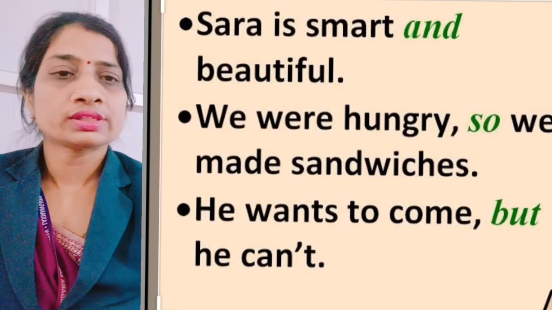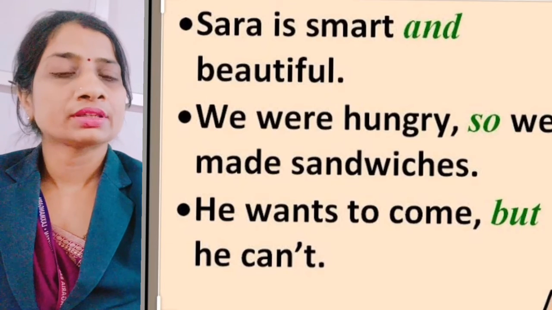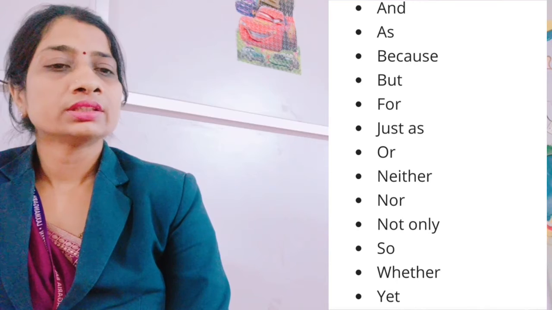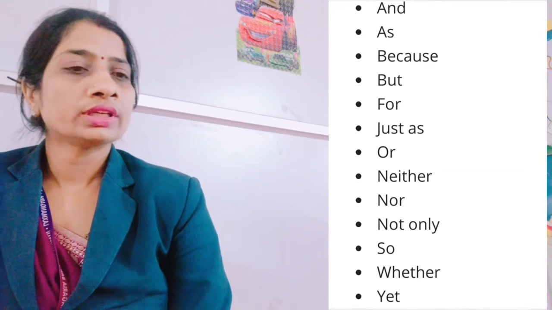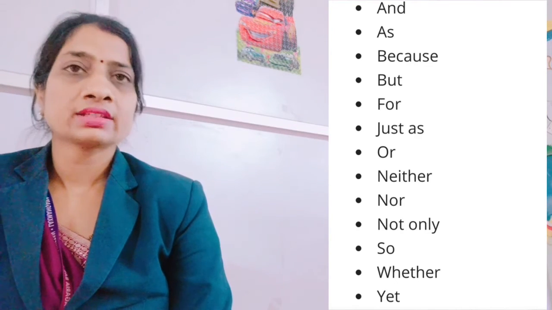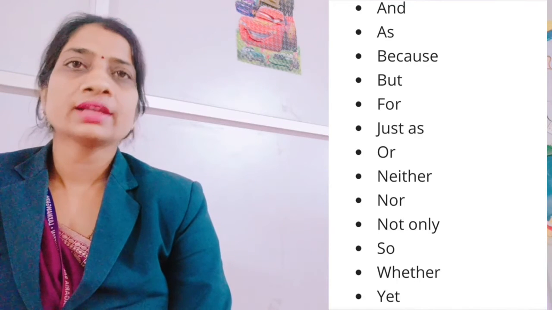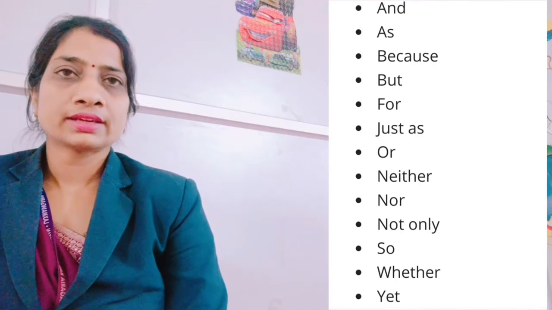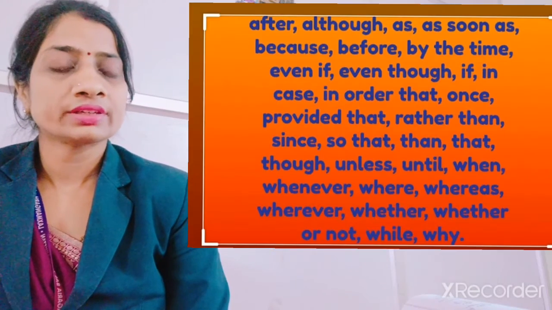Okay, some more words like and, as, because, but, for, just as, neither, nor, not only, so, whether, yet. ये जो words हैं ये सारे conjunction words हैं. Okay, one more list is there on conjunction. Let us read it out.